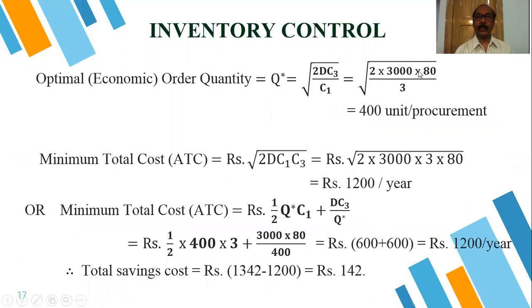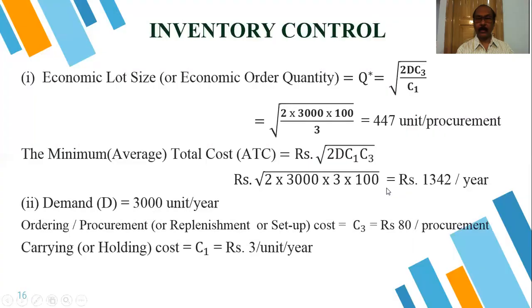This is square root of twice into 3000 into 80 by 3, which is equal to 400 units per order. That means we are receiving 400 units per order at a time. That is the economic order quantity. And ATC, what would be our ATC? Square root of twice D C1 C3. After putting in the values and calculating, we got 1200 per year.